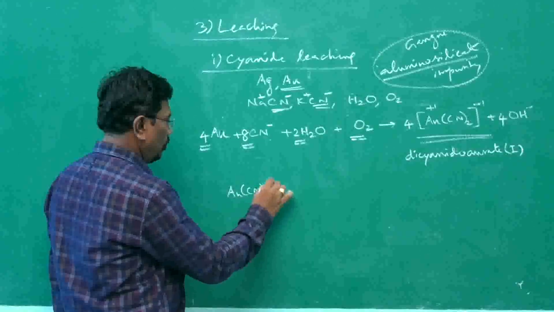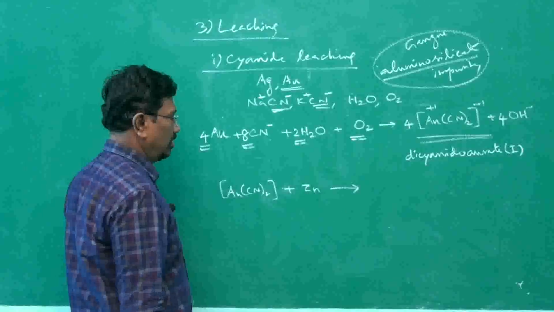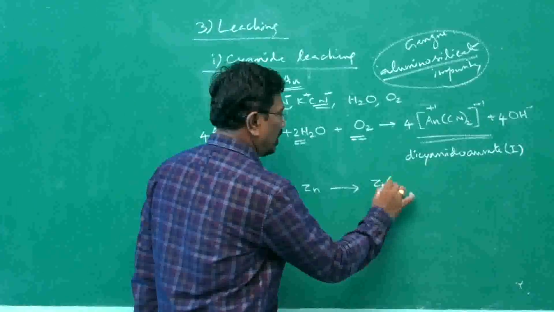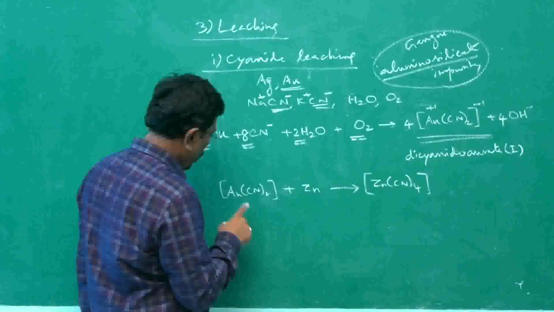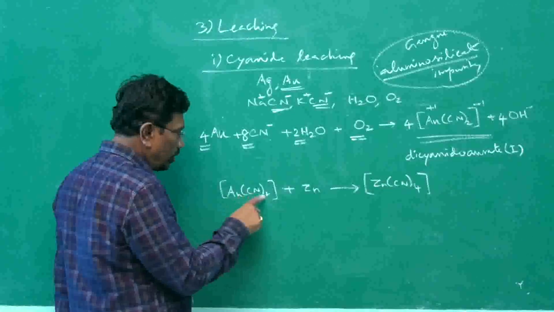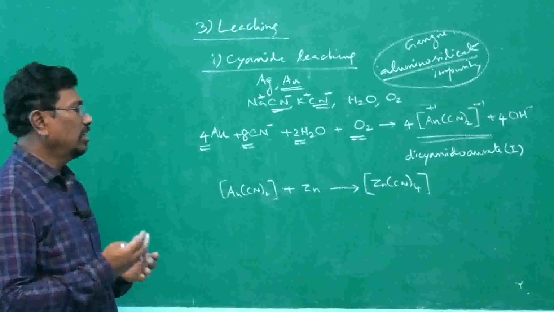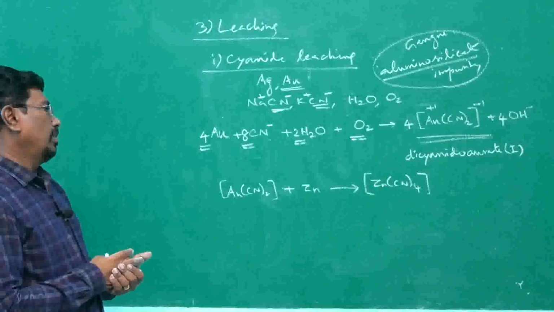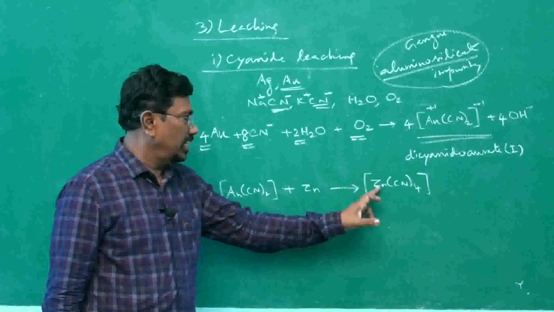Au(CN)2 when treated with zinc becomes Zn(CN)4. Why so? The coordination number for gold is 2, but the coordination number for zinc is 4, that we have seen already in froth flotation. Depressant sodium cyanide will make zinc become this complex.